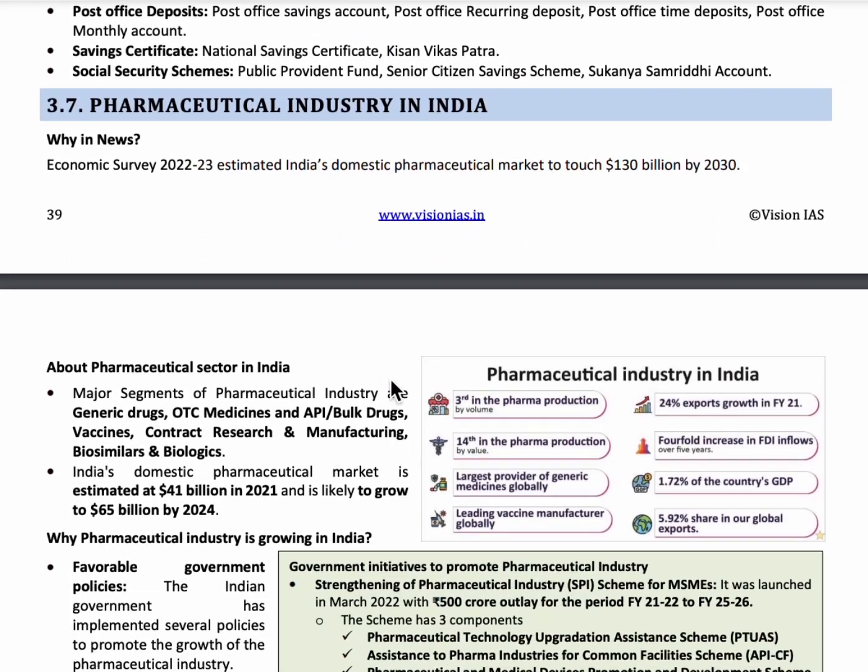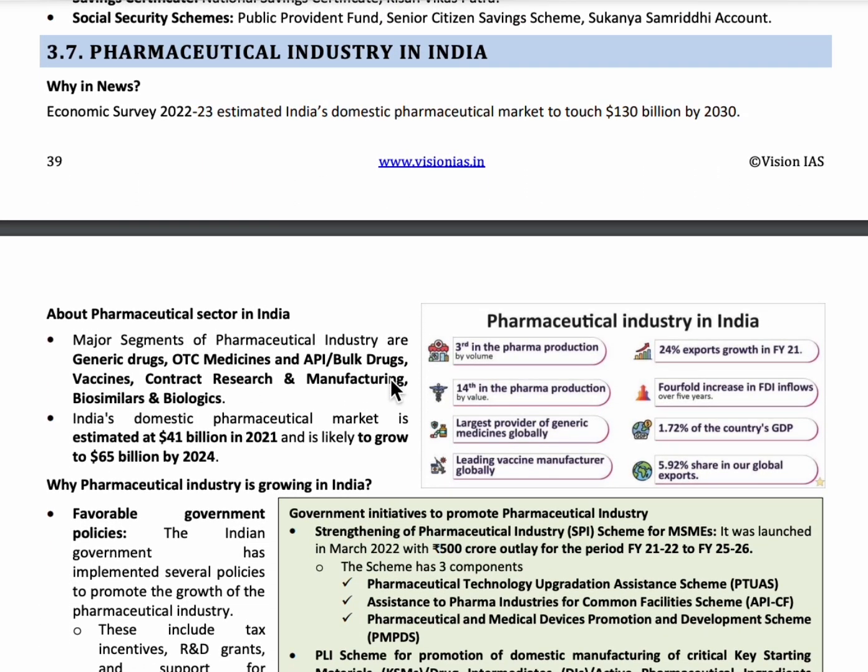The next topic is pharmaceutical industry in India. As per the economic survey of 2022 to 23, India's domestic pharmaceutical market is going to touch $130 billion by 2030. India is the largest provider of generic medicines. India's pharmaceutical industry is 1.72% of the country's GDP, and it is a leading vaccine manufacturer, and it shares 5.92% of the global exports.